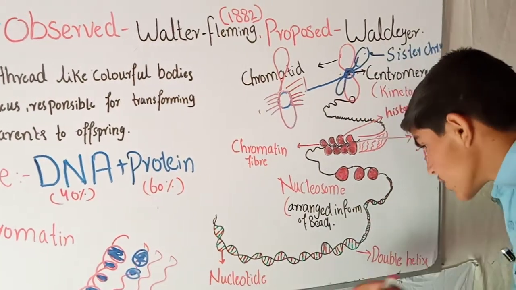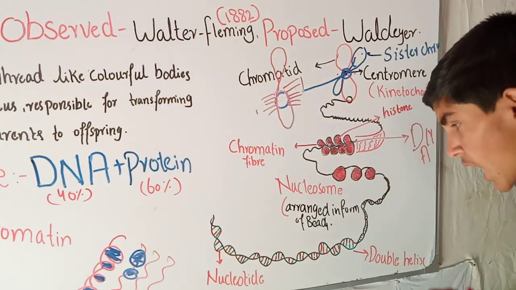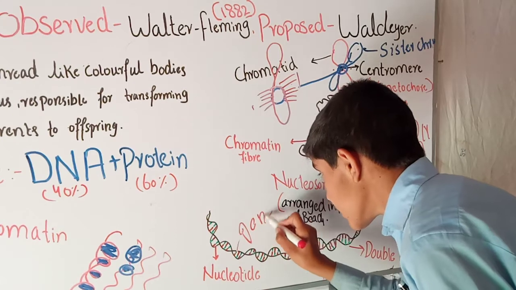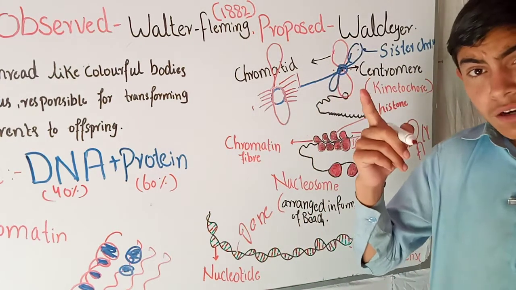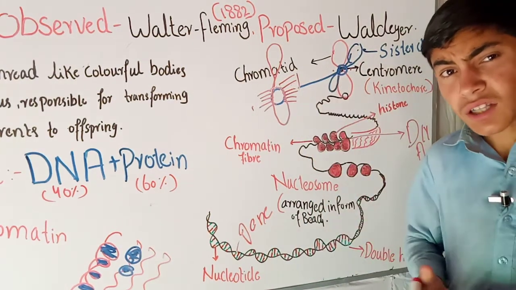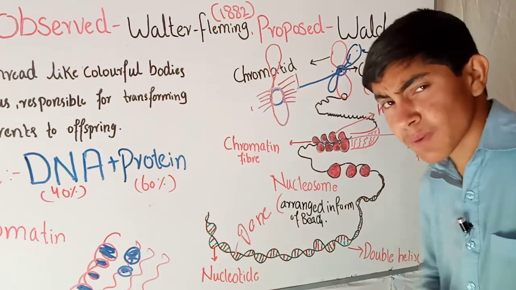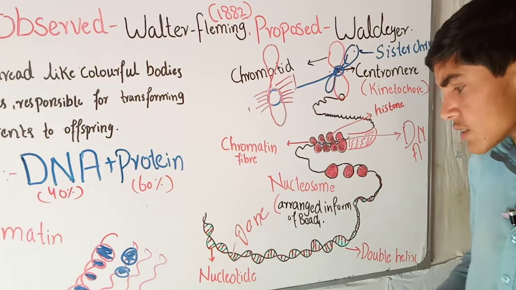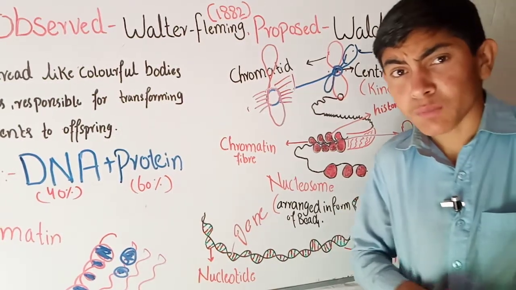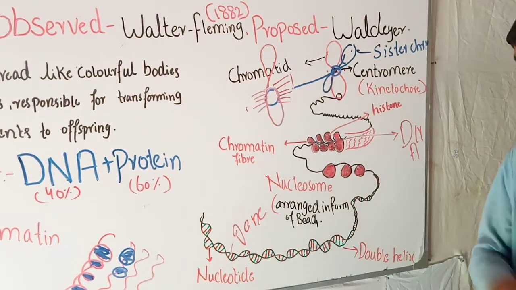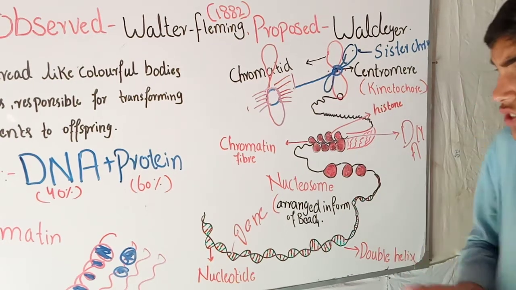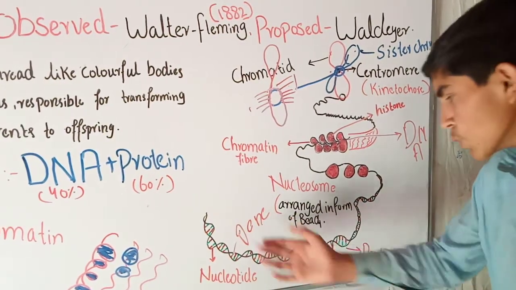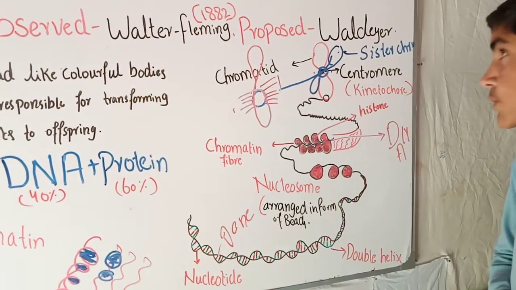These nucleotides make up what is called a gene. They are responsible for coding the behaviors and protein synthesis for the body. So this is the code material responsible for coding different characteristics of the body, the color, the structure, the texture, everything about the body. So they control these structures.